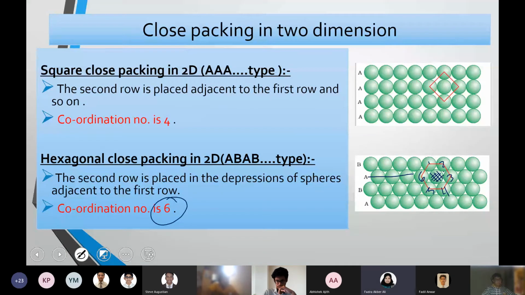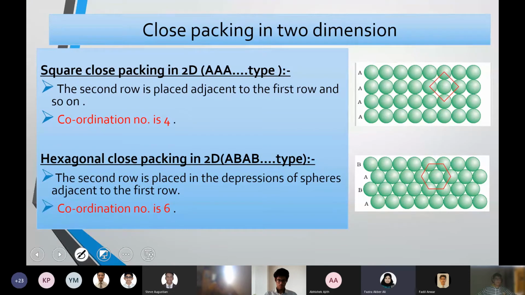Now the problem comes. So this has got one layer, right? We have A, B rows arranged. This is just one layer. Now our problem comes when you're going to arrange one more layer over it. So what will happen? That is what we're going to discuss now.